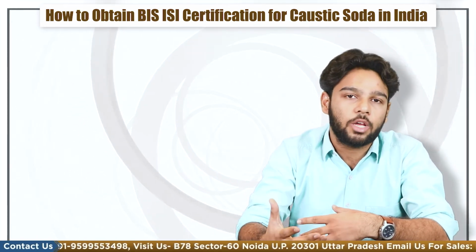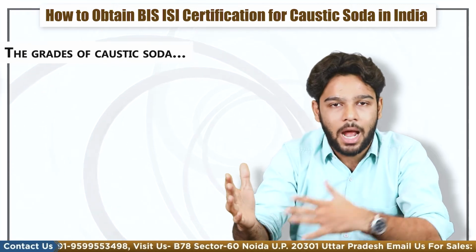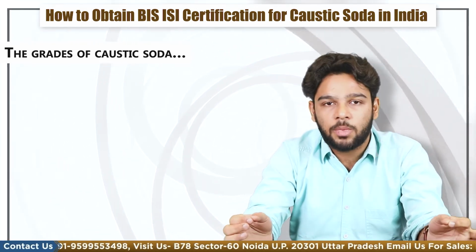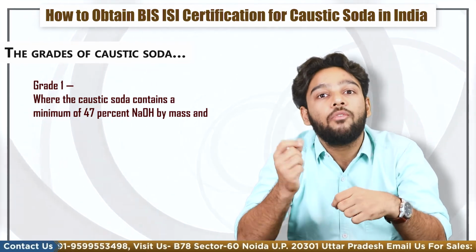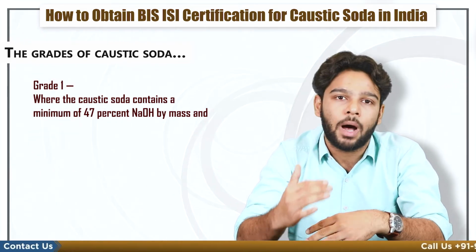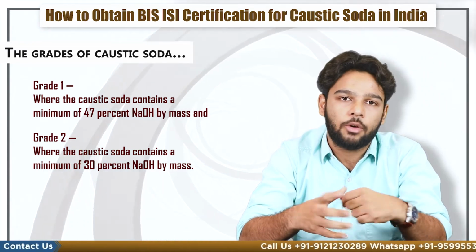Now, moving forward in the video, let's talk about the grades of caustic soda. There are two types of grades, grade 1 and grade 2. Let's have a look at how these grades differ from each other. Grade 1, where the caustic soda contains a minimum of 47% NaOH by mass, and grade 2, where the caustic soda contains a minimum of 30% NaOH by mass.